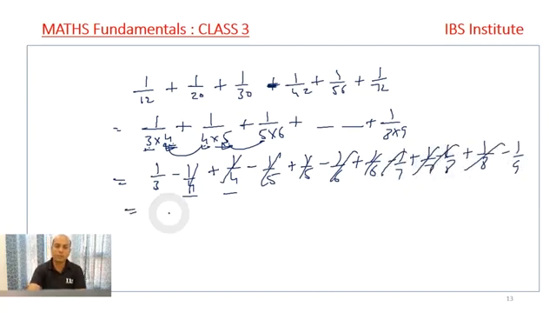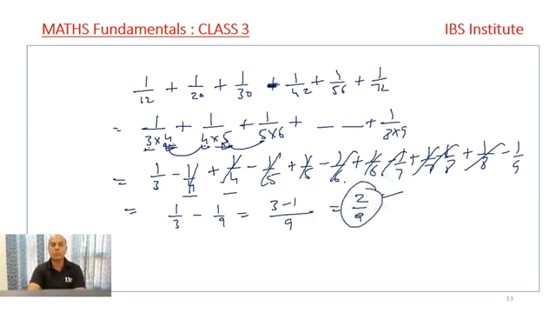What are we left with? We are left with the smallest term 1 by 3 minus the highest term, that is 1 by 9. Then we take out the LCM, which comes out to be 9, and this is 3 minus 1. So my answer will be 2 upon 9. My answer to this question will be 2 upon 9. So this question becomes very easy to solve. In a very simple manner we can solve this question, right? Hardly an issue. The only thing is we need to recognize what the question is asking.